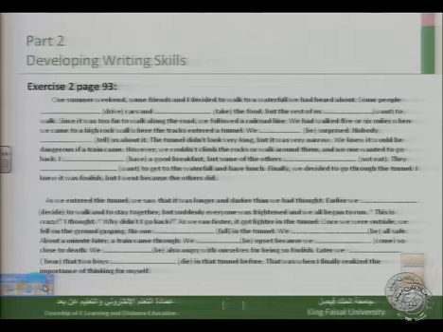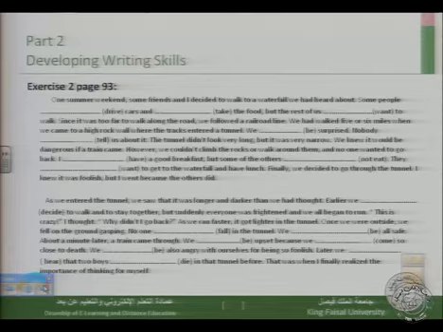In the next slide, we are going to move to another exercise in which we have some verbs which need to be put in the right tense. In this exercise, you are asked to put the verbs either in the simple past or in the past perfect. Such kind of exercise is important for you in the exam, as you will have some verbs in a text that need to be put in the right tense.